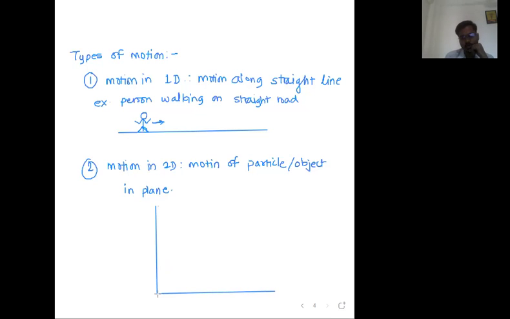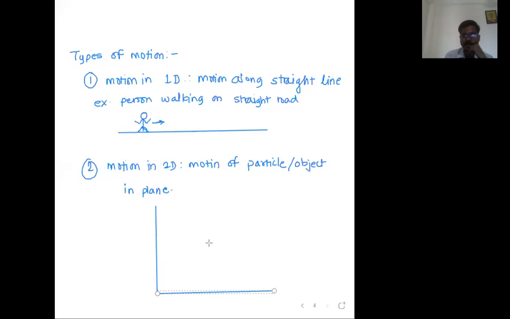Birds flying in the sky? No. Birds flying in the sky is an example of three-dimensional motion. Exactly. Sheetal has given a very good example. Ant. Okay, ant means mungi, right? Ant moving on the desk.